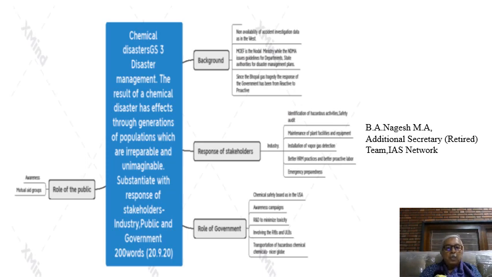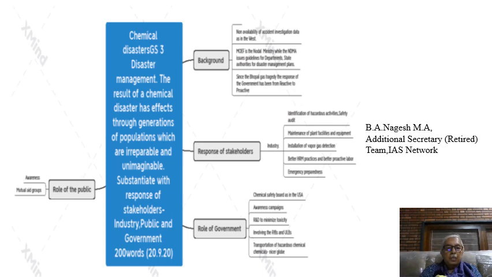So this particular question which we analyzed, as I told you earlier, the examiner is not interested in knowing the causes for the chemical disasters. You may have read a lot about chemical disasters, but the question is very specific.